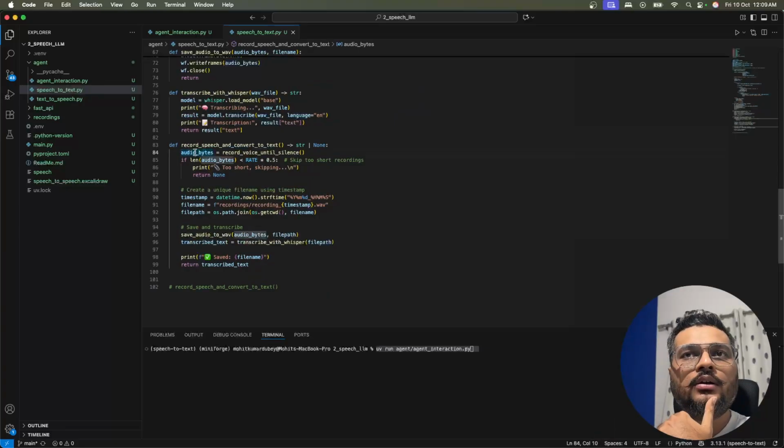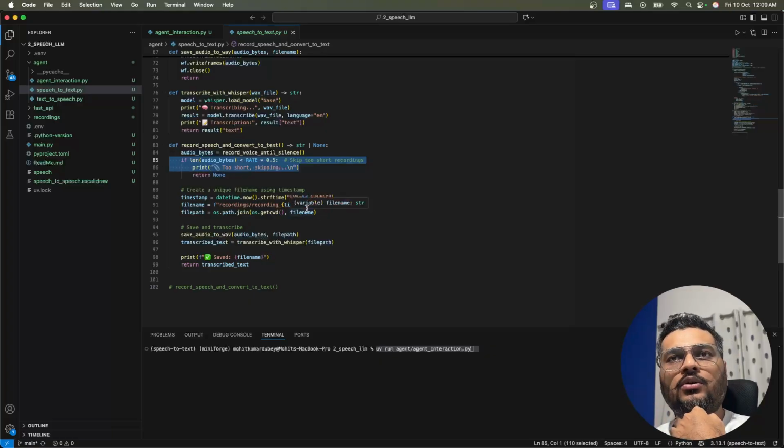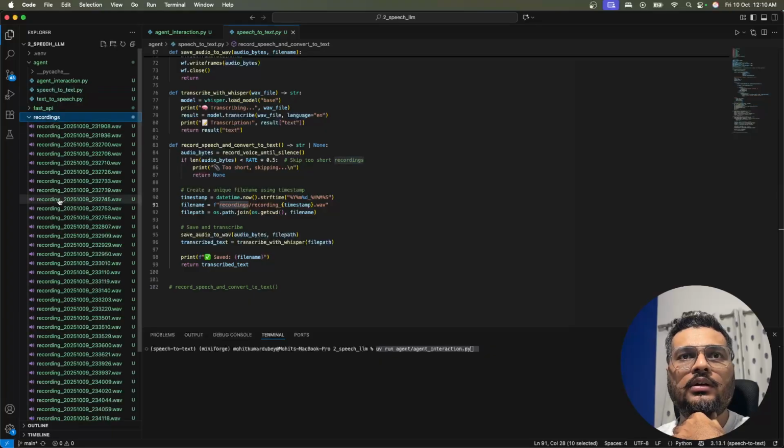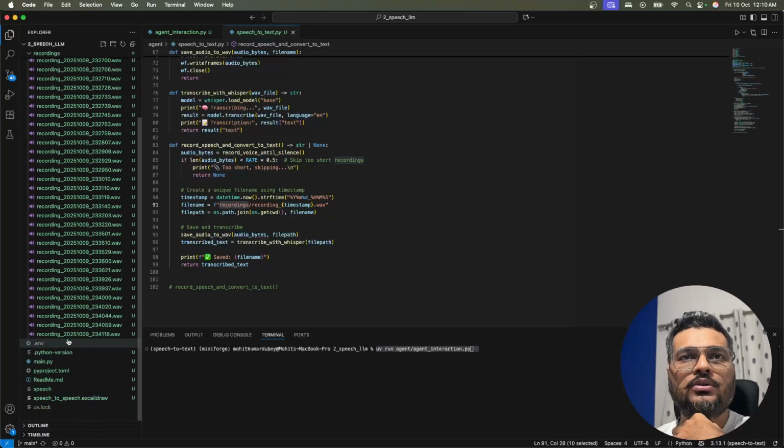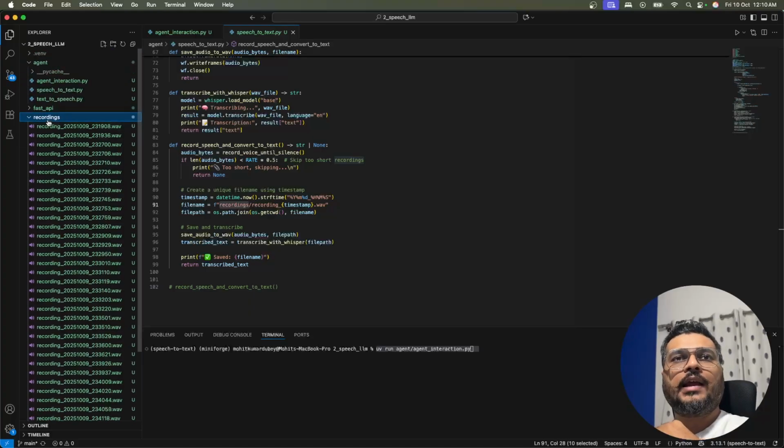So here you will return all the bytes from the audio, and we check if it is too short, then we say that it's too short, we cannot go ahead. But if it is not short, then we store it at our end. You will notice that I am storing it in the recordings folder. If I go over here and show you, you will see there are a lot of recordings. As many conversations as you have, that many files will keep accumulating here.